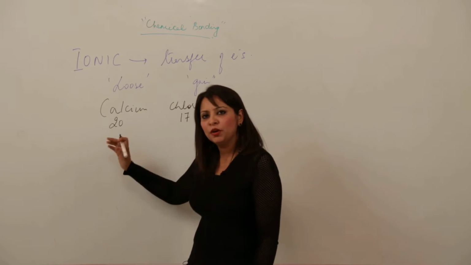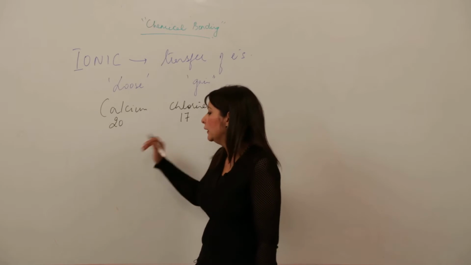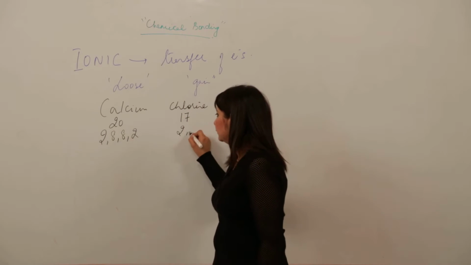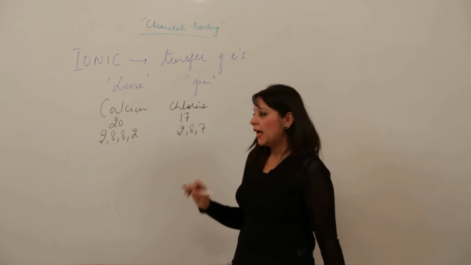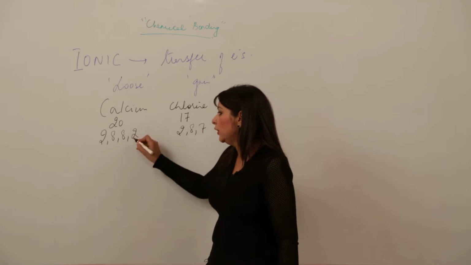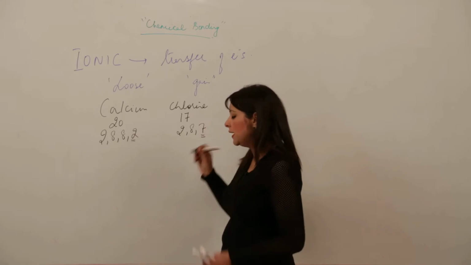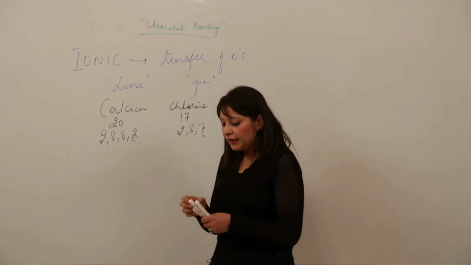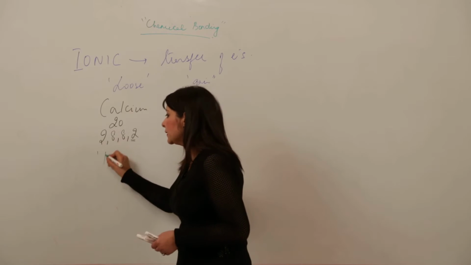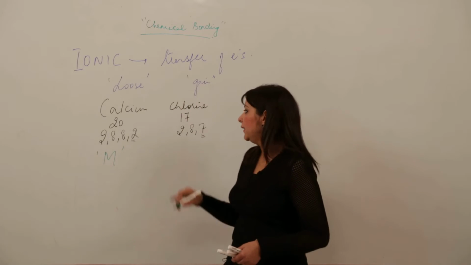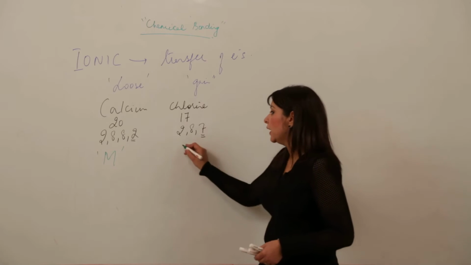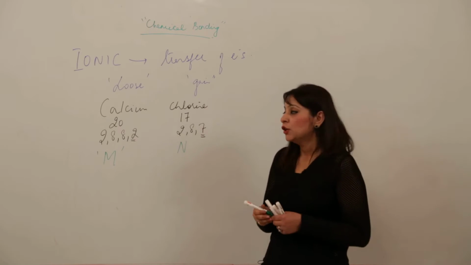So calcium, chlorine, you write the atomic number. Atomic number means number of protons, number of electrons, you know that. Just write the configuration now. Written, and now look at the valence electrons carefully. Valence electron is 2, and in this case it is 7. We know the elements whose valence electrons are 1, 2, 3 are called metals, and the elements whose valence electrons are 4, 5, 6, 7 are called non-metals.